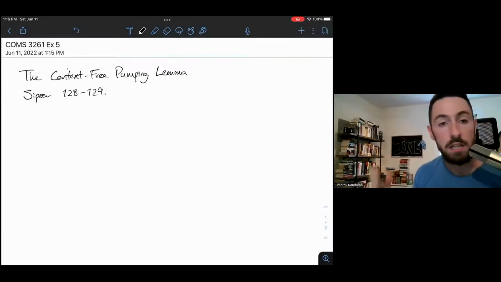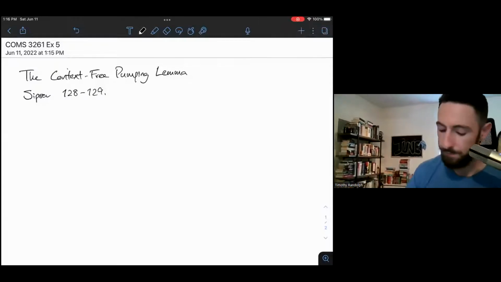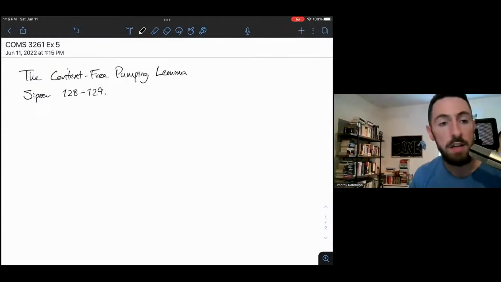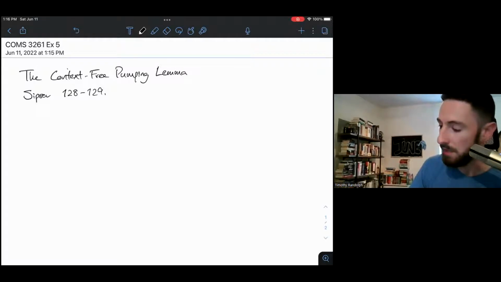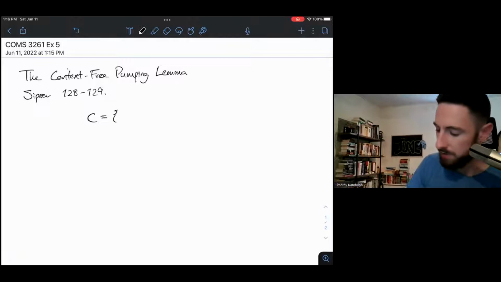So this is going to be a lot like the pumping lemma. The structure of this lemma is very similar. So if you're curious about the logic involved, it might also help to watch the pumping lemma video because the argument we make is going to be very similar using this slightly different lemma statement. You can also check out CFPL pages 128 and 129 for examples, including this one.